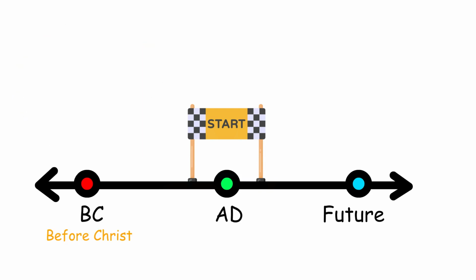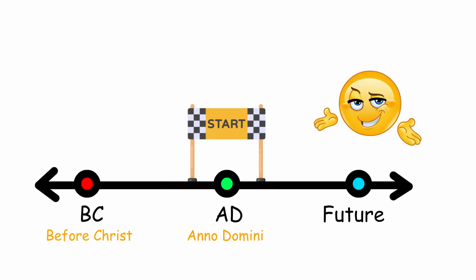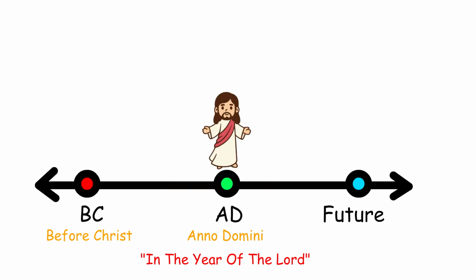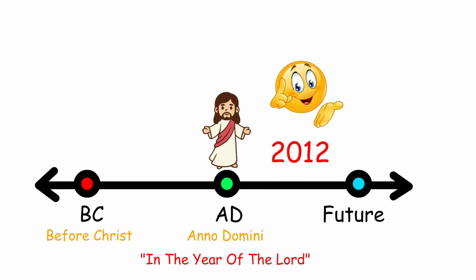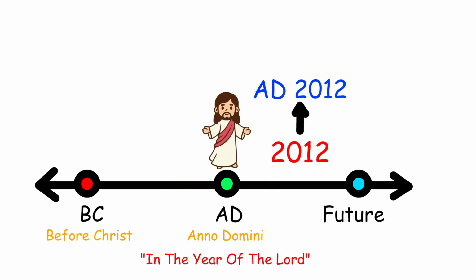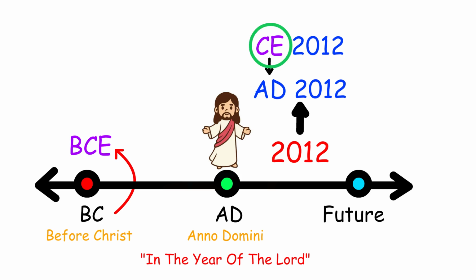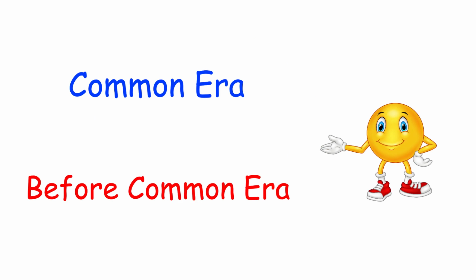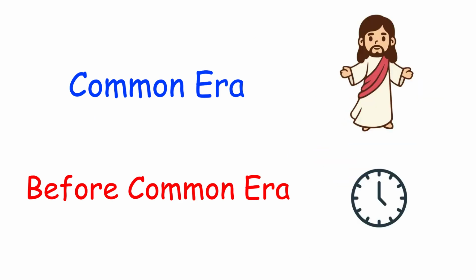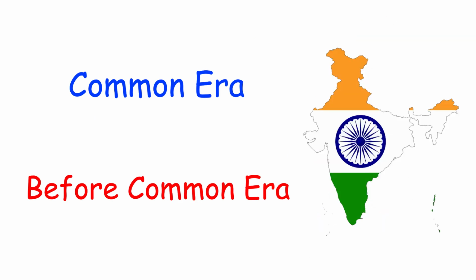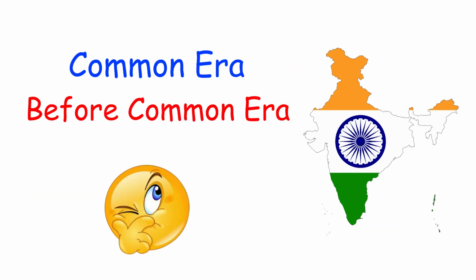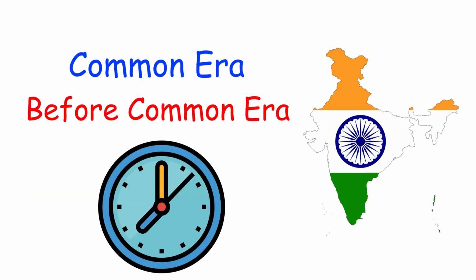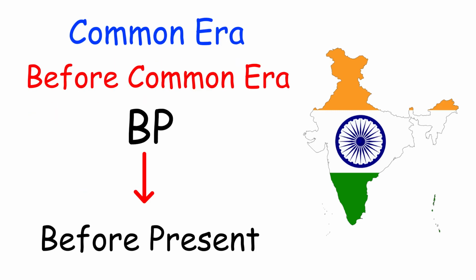You will sometimes find AD before dates. This stands for two Latin words, Anno Domini, meaning in the year of the Lord, that is Christ. So, 2012 can also be written as AD 2012. Sometimes CE is used instead of AD and BCE instead of BC. The letters CE stand for Common Era and BCE for Before Common Era. We use these terms because the Christian era is now used in most countries of the world. In India, we began using this form of dating from about 200 years ago. And sometimes the letters BP, meaning before present, are used.